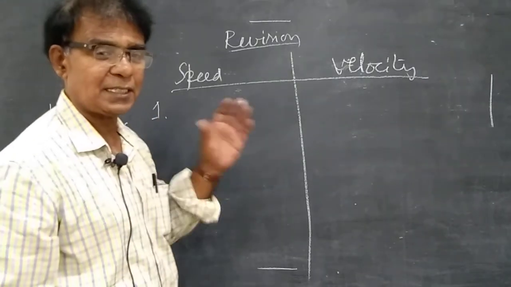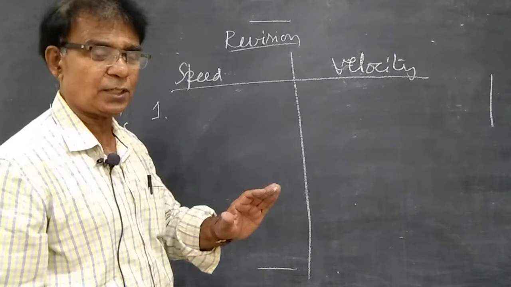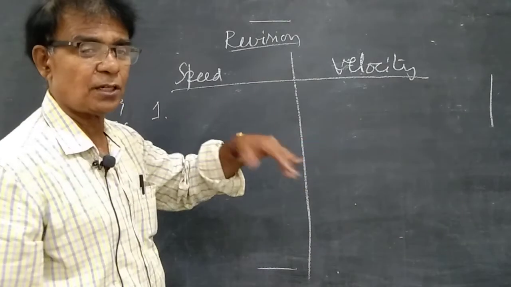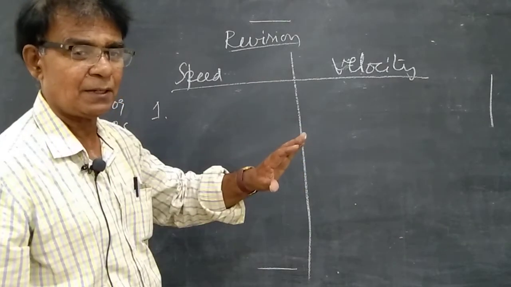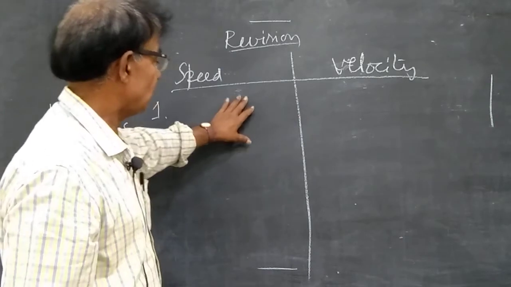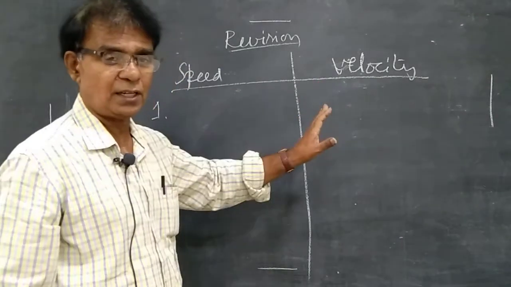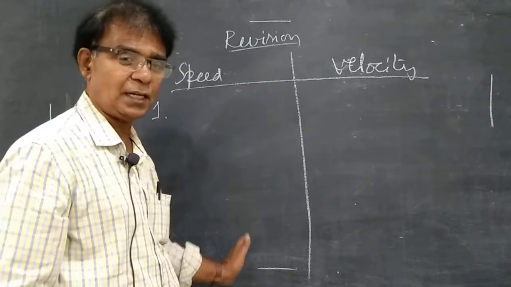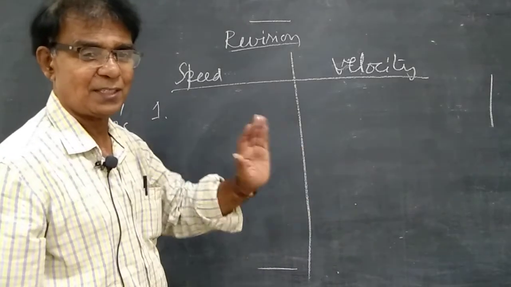Another important point: for distance and displacement I told 4 points, and for speed and velocity also I am telling 4 points of difference. You must be very careful. Write one difference first and only then write the next difference. We should not write speed at random and velocity at random, that is not advisable.